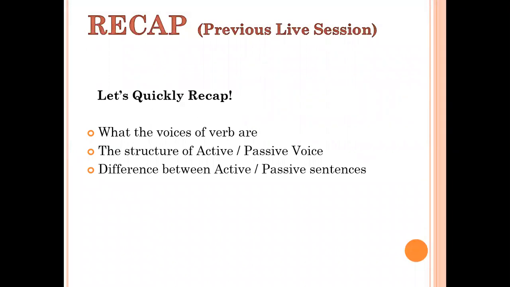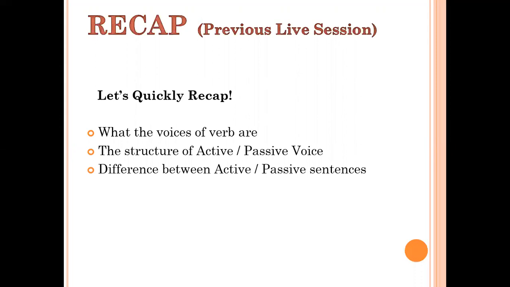Let's quickly recap the previous live session: what the voices of verb are. Voice is the form a verb takes to indicate whether the subject of the verb performs or receives the action. It means whether the subject of the verb is a doer of an action or the receiver of an action.